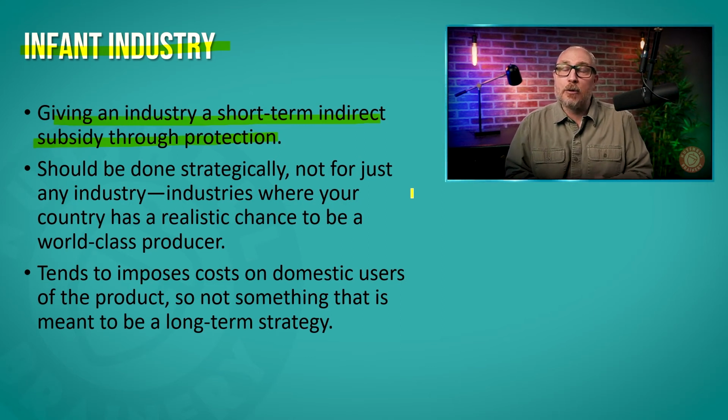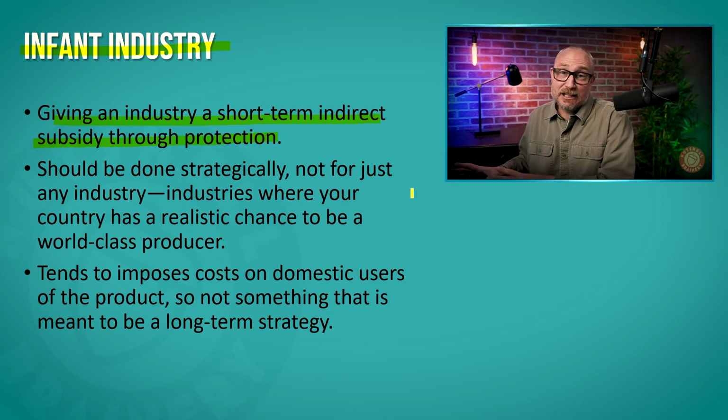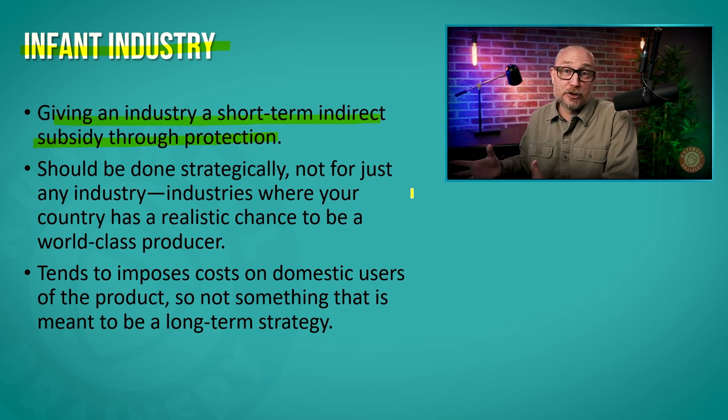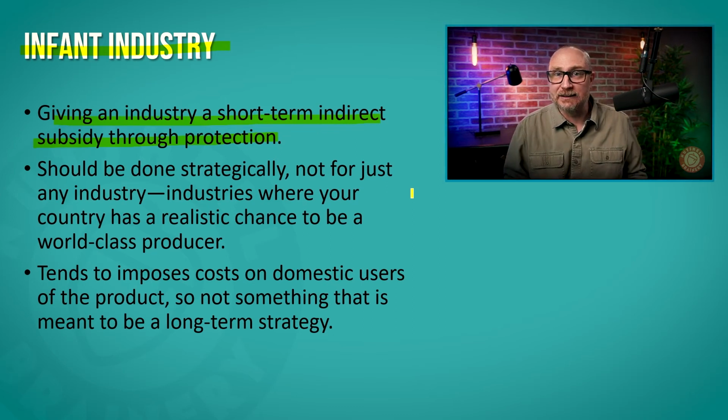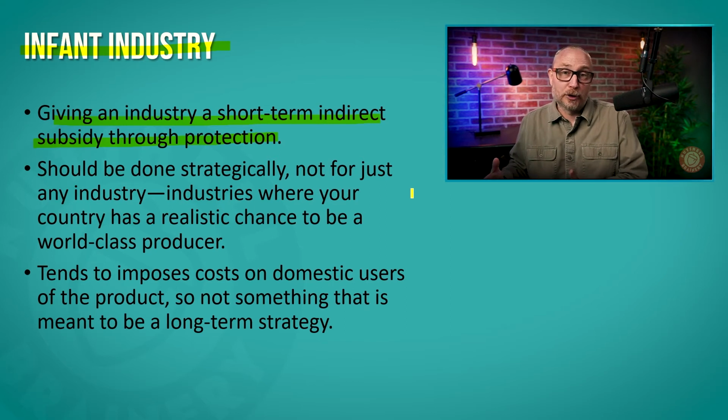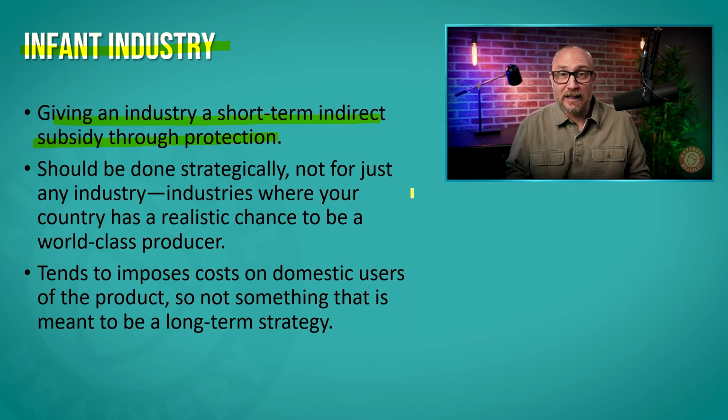So to do that, we are going to protect our energy producers and subsidize them. So a country may choose to put a tariff on foreign oil so that local oil producers, or oil producers with whom the country has a stronger relationship, can get into the market more easily.